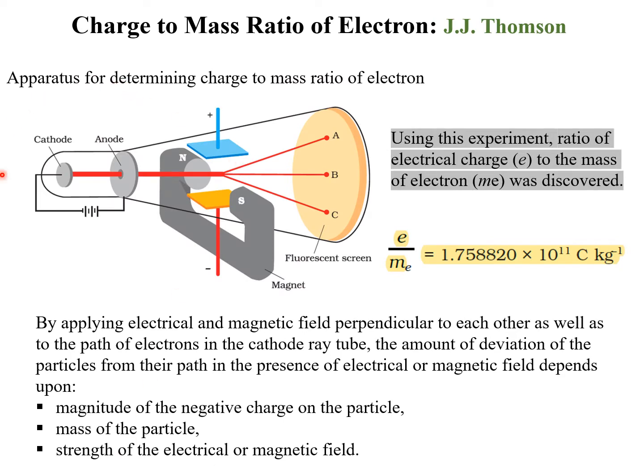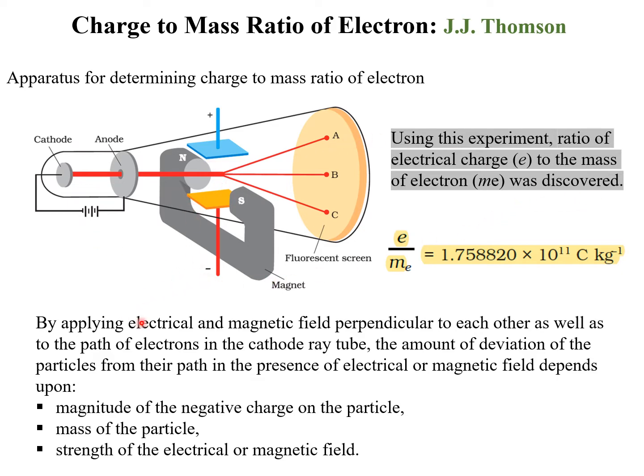This is the apparatus for determining the charge to mass ratio of electrons. As I told, when they applied the electric and magnetic fields, they observed some deflection. This apparatus showed them that. In the absence of any field, the cathode ray was found to go straight without any deflection. Using this experiment, J.J. Thomson found the ratio of the electric charge to the mass of the electron.